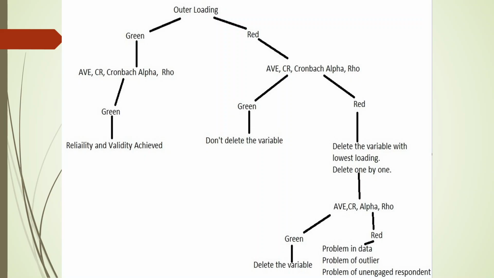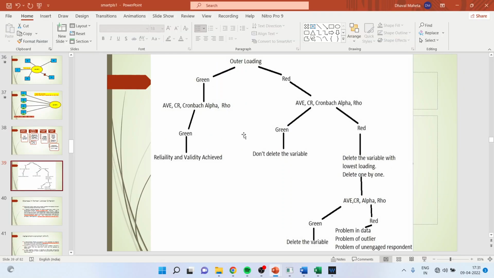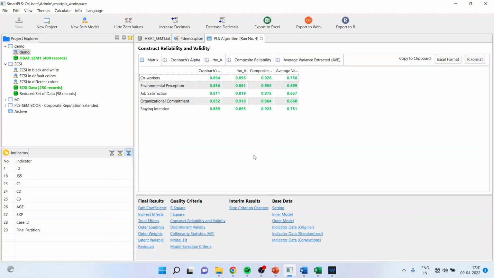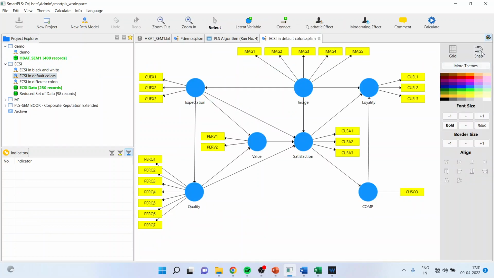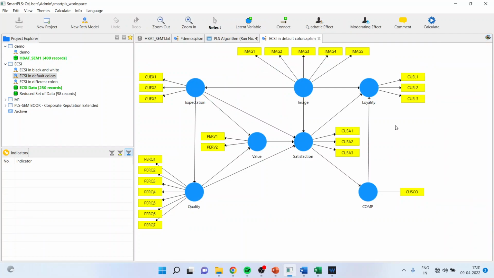have to initiate some actions. We will have to delete this. Now, how to delete this? Let's understand. There is one default data set which has been given in SmartPLS, that is ECSI. Run ECSI in default colors and you will come to know that loyalty is represented by three statements: Loyal 1, 2 and 3. Image is represented by 5 statements, expectations by 3 statements.